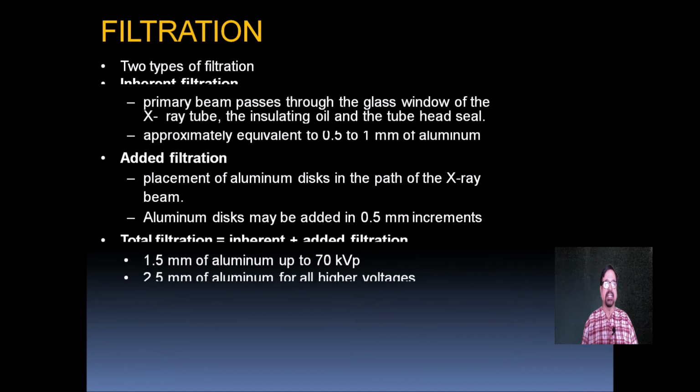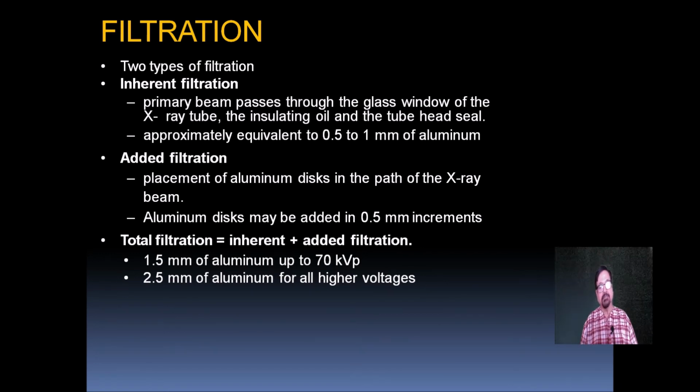Now this is the filtration. There are two types of filtration. Inherent filtration is when the primary beam passes through the glass of the X-ray tube, the insulating oil and the tube head seal. Approximately it is equivalent to 0.5 to 1 mm of aluminium. And the second is called added filtration.